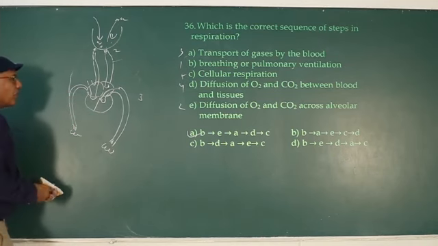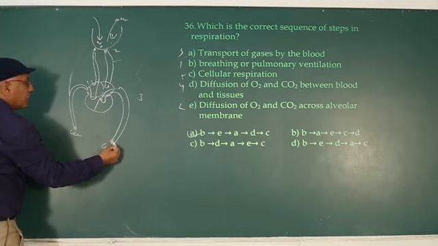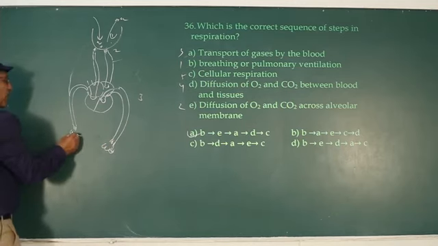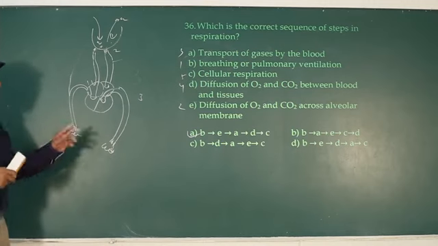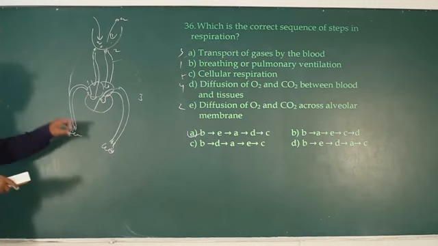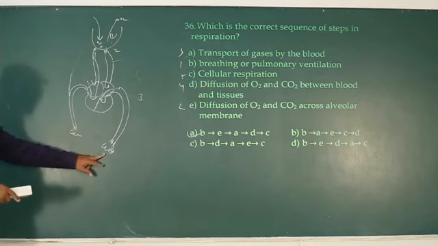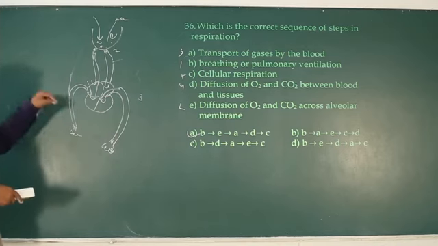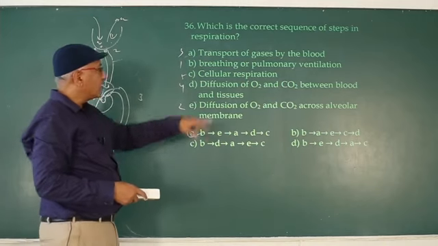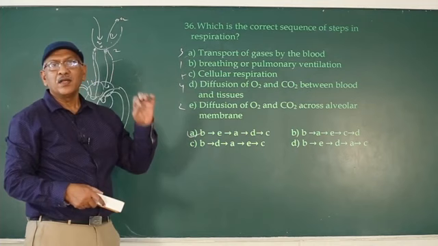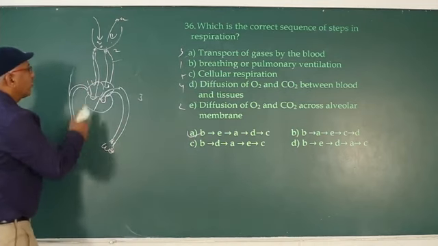Fourth step is systemic gases exchange. Oxygen present in the systemic capillaries enters into the tissues. Carbon dioxide present in the tissues is transported to systemic capillaries. It is a systemic gases exchange. So due to systemic gases exchange, each and every cell contains oxygen. This oxygen oxidizes the digested food material. It is known as cellular respiration. 5 steps.